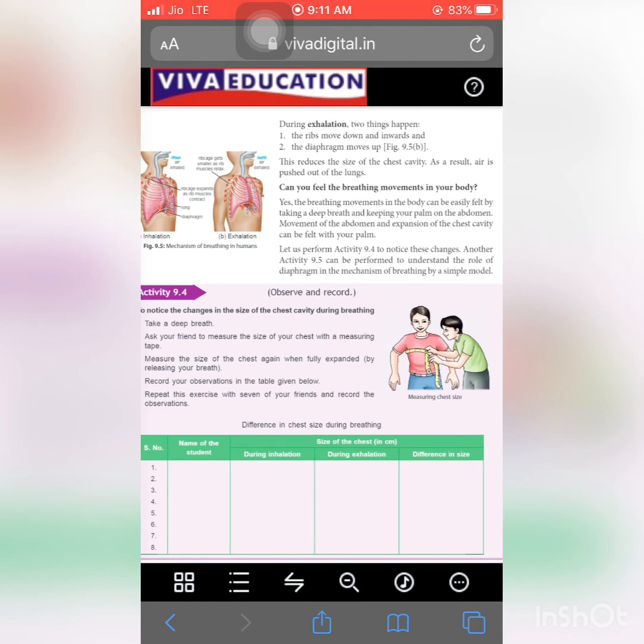Now next one is, can we feel the breathing movement in our body? Yes, of course, we can feel the breathing movement in our body when we exhale. During the exhalation, the diaphragm moves up, and the chest cavity is in the rest position, and the ribs move down and inward.